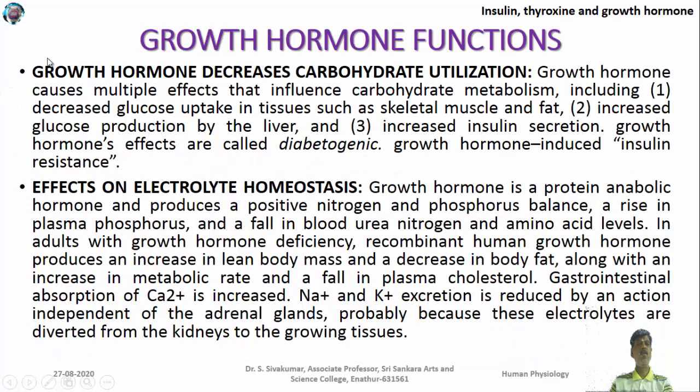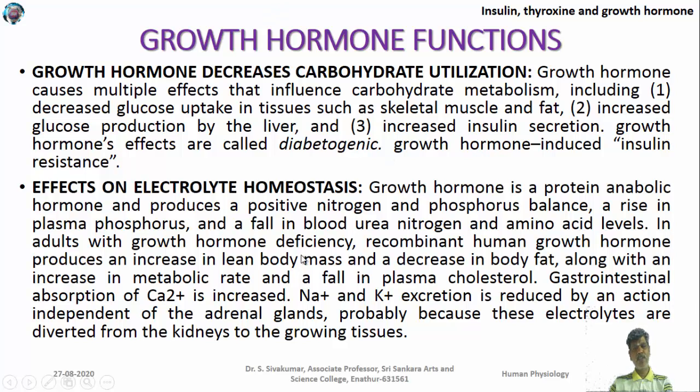At the same time, the growth hormone decreases the carbohydrate utilization by decreasing the glucose uptake in the cells, increasing glucose production by the liver, and increasing insulin secretion. So this is how it decreases glucose utilization. Growth hormone effect is also called diabetogenic. This diabetic condition which is stimulated by growth hormone is otherwise known as the insulin resistant effect. So the growth hormone can cause an insulin resistant effect.